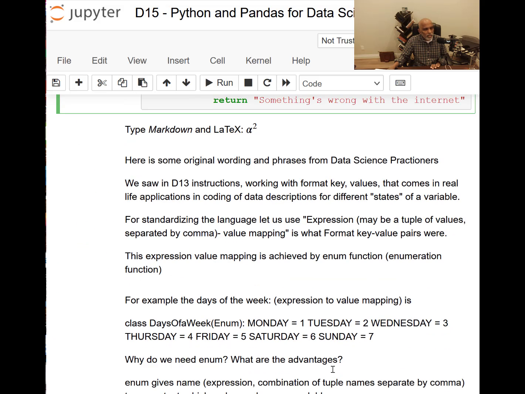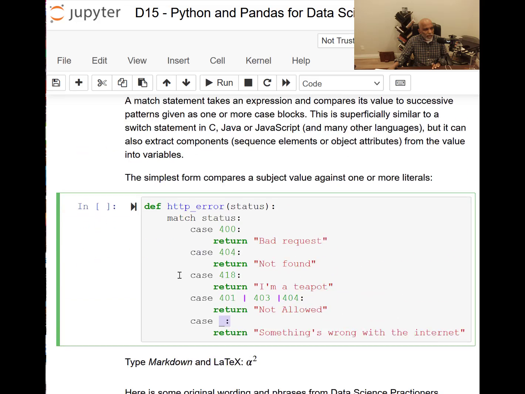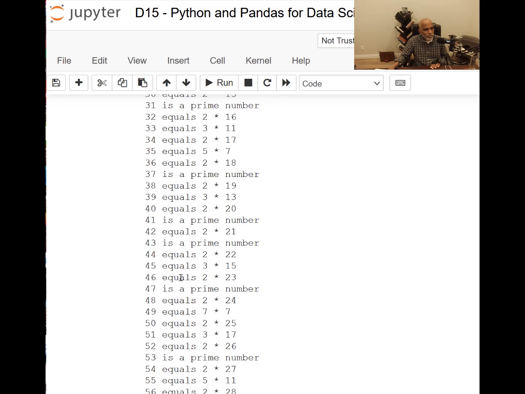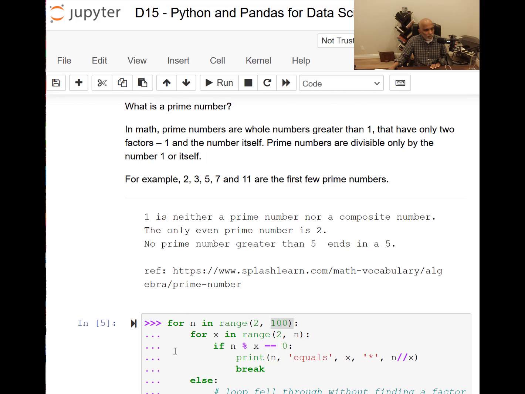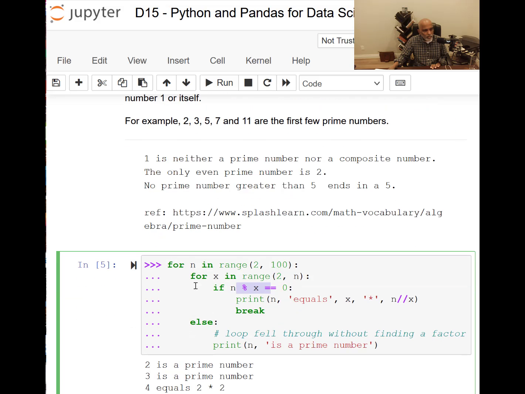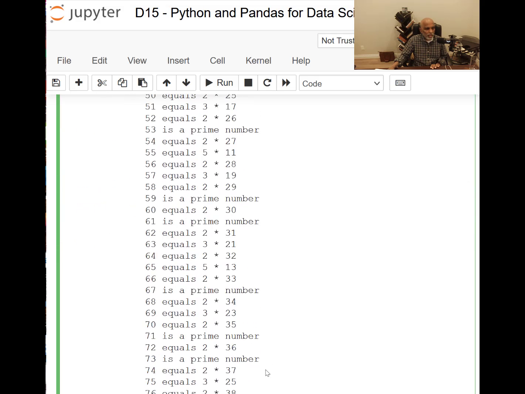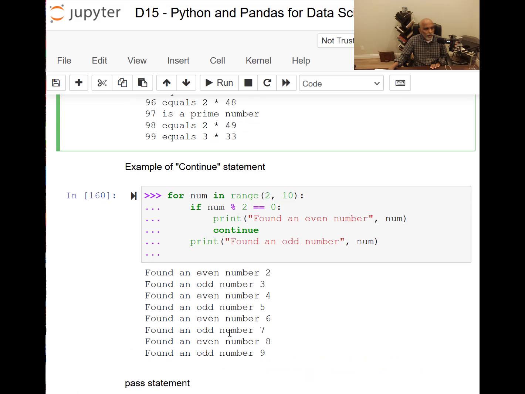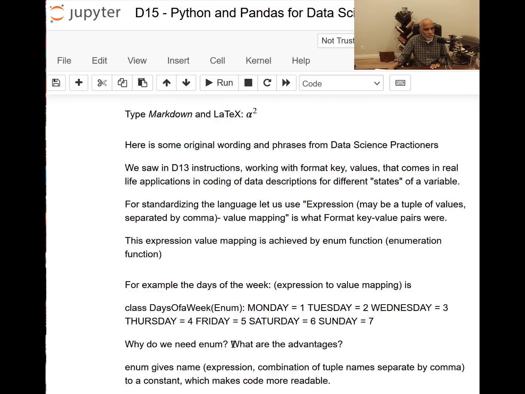Okay, so I introduced you to pass, continue, and also multiple if statements, multiple blocks of execution, like there is a for, there's another for, there's an if. And for the for you also have else. So that's why it's a very complex collection of control statements, control movements of the execution condition. So we saw the match statement also.